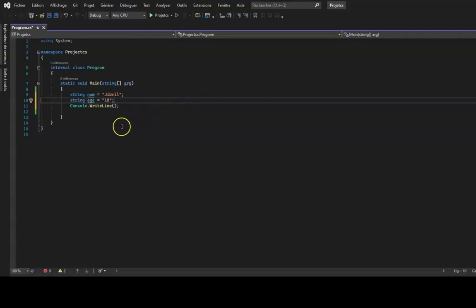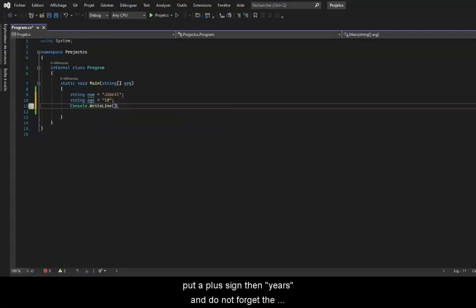And to finish, put a plus sign, then "years", and do not forget the semicolon at the end. Please note that the plus sign must always be outside the quotation marks. Otherwise, we will get a different result from what we are expecting.